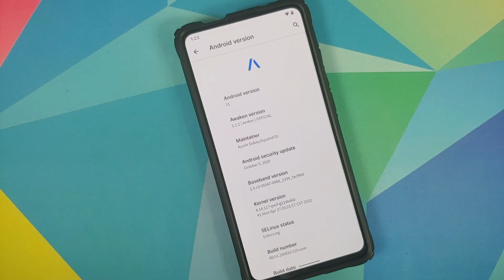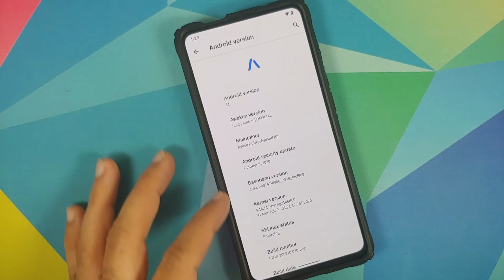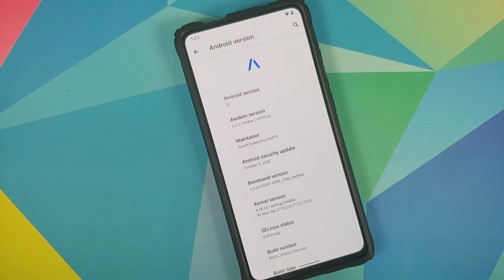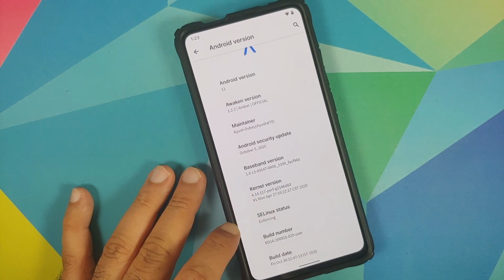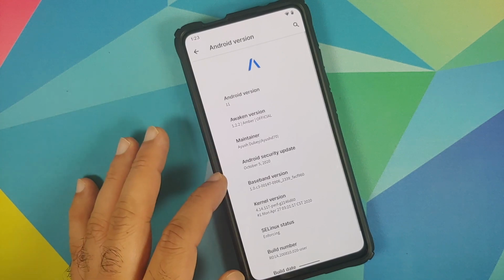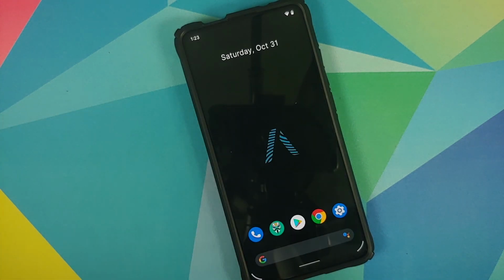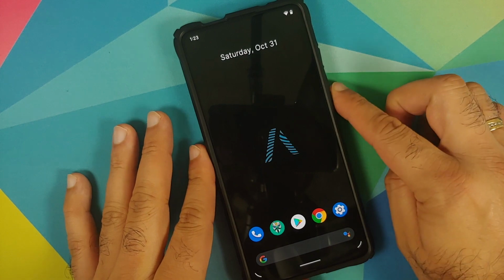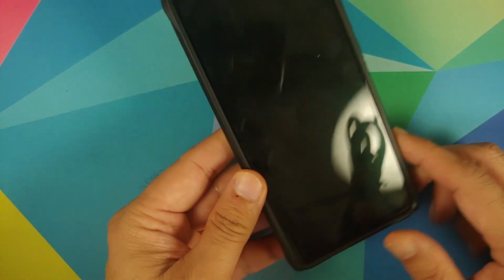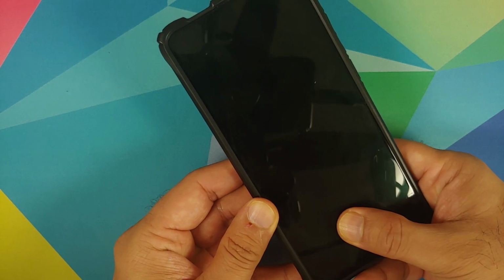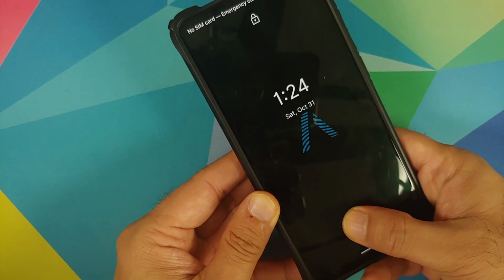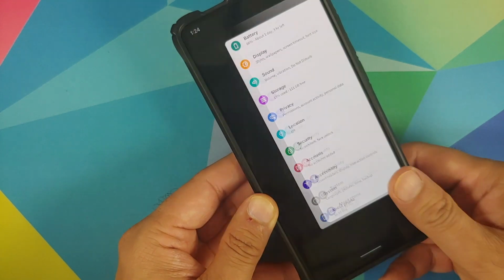So the first thing you will notice is that the phone specs have been removed from the about page. The kernel they are using is perf kernel, SELinux is enforcing, and of course the security patch is from October 5th 2020. Next up, in the changelog they mention that they have added screen off FOD. However, screen off FOD is not working for me, so it might be a bug in the current build.